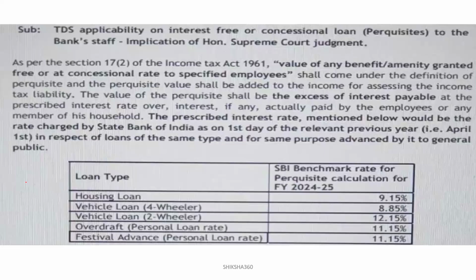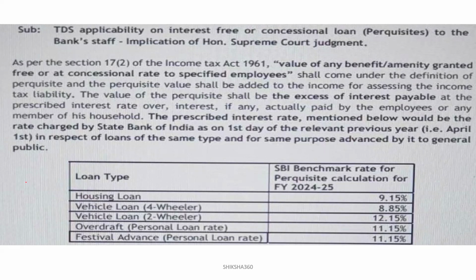Recently, I have found some images circulating on social media, so I will cover that. Clear? What is the topic? That is TDS applicability on the interest-free or concessional loan perquisites to the bank staff, and the implication of the honorable Supreme Court judgment.